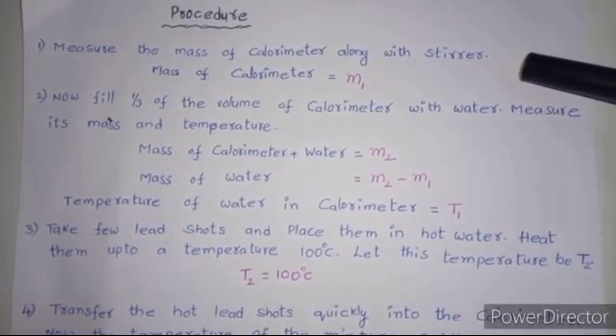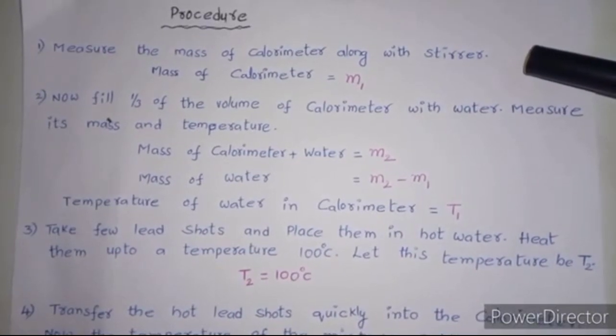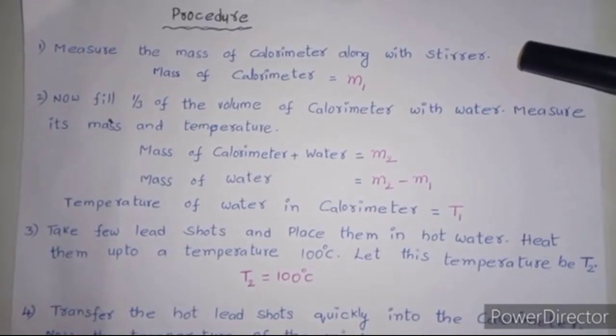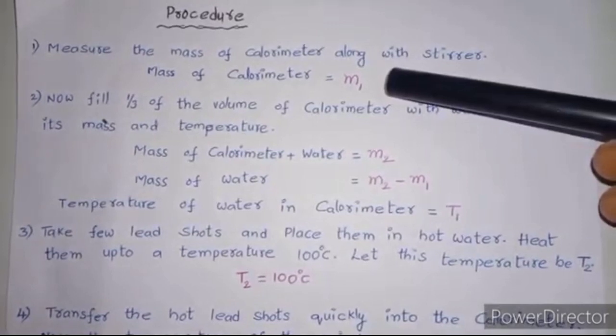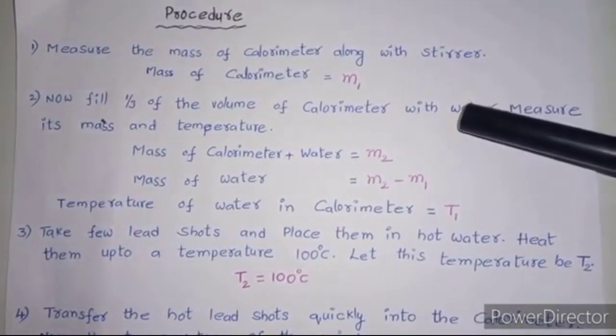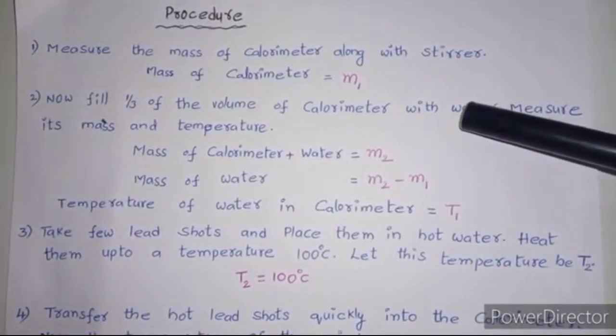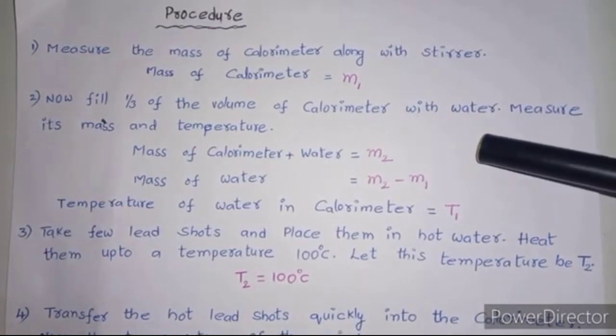First of all, we have to take a calorimeter and measure its mass along with its stirrer. Let us suppose this mass is m1. Now fill this calorimeter with 1/3 of water.